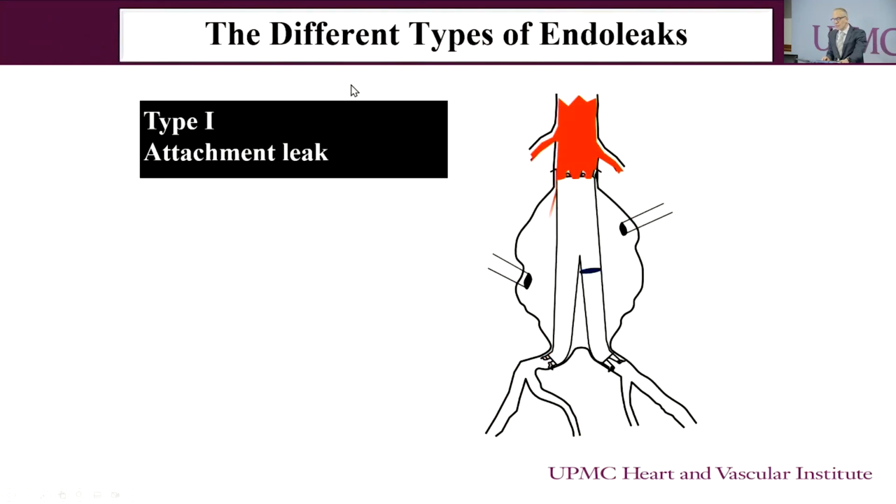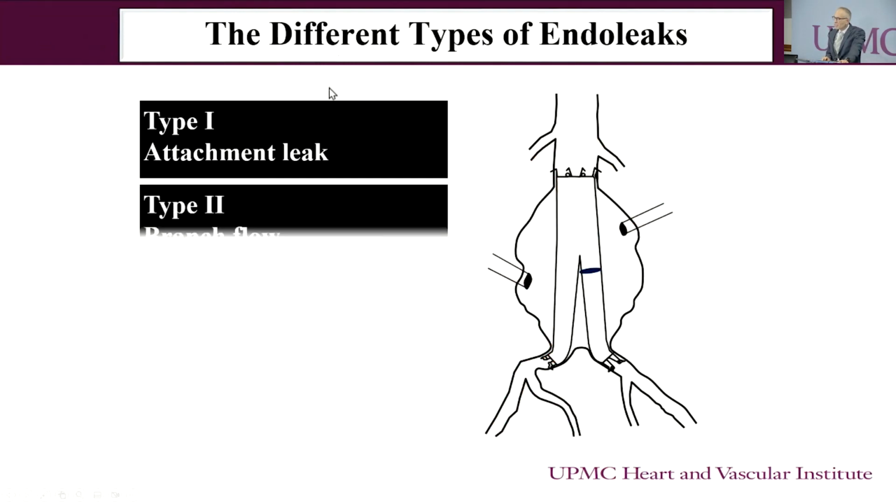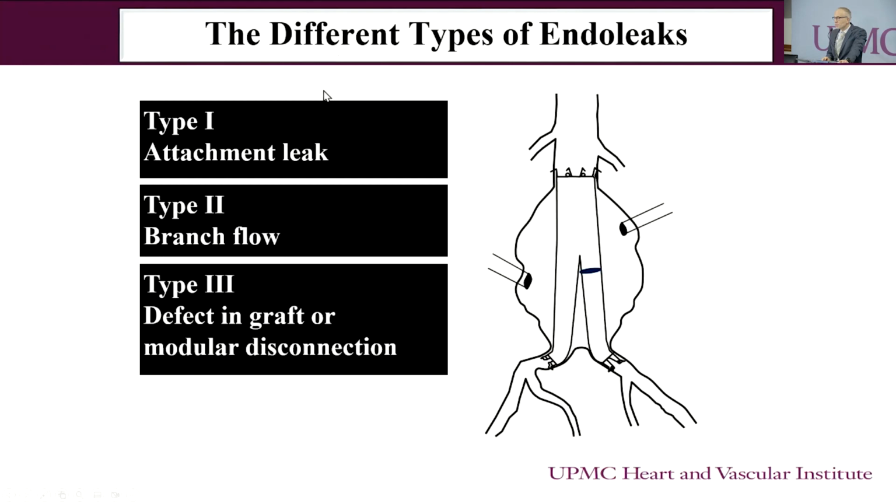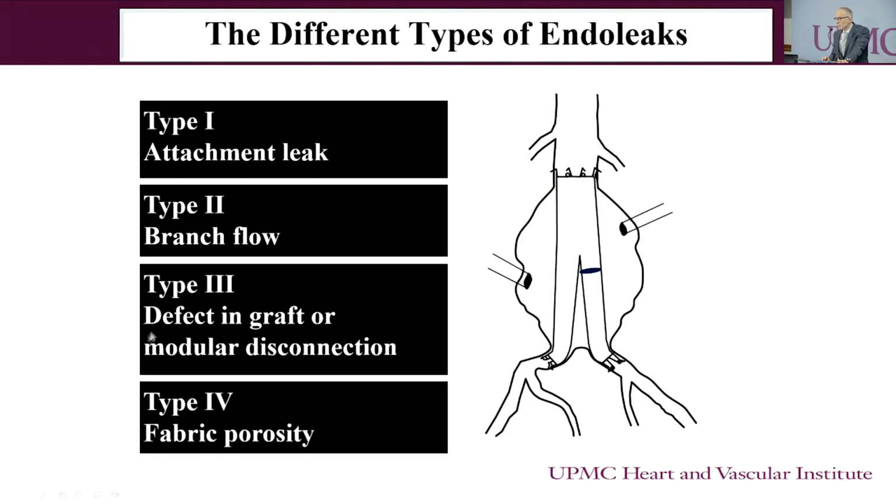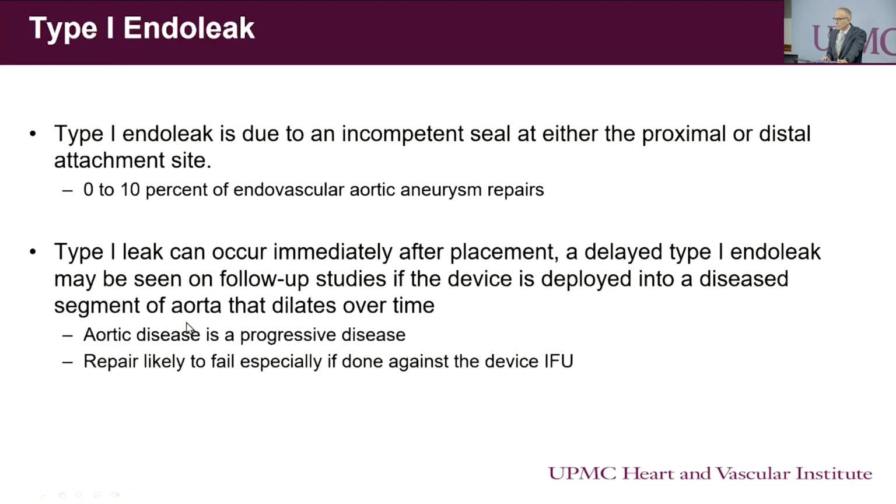So those are the different types of endoleaks that one has to deal with whenever you're treating an infrarenal aneurysm repair. The most serious ones are the type 1 and the type 3 endoleak because they do result in pressurization of the residual aneurysm sac and can lead to aneurysm growth and rupture. Type 1 endoleak is due to an incompetent seal at either the proximal or distal attachment site of the endograft. It can happen in up to 10% of EVARs.